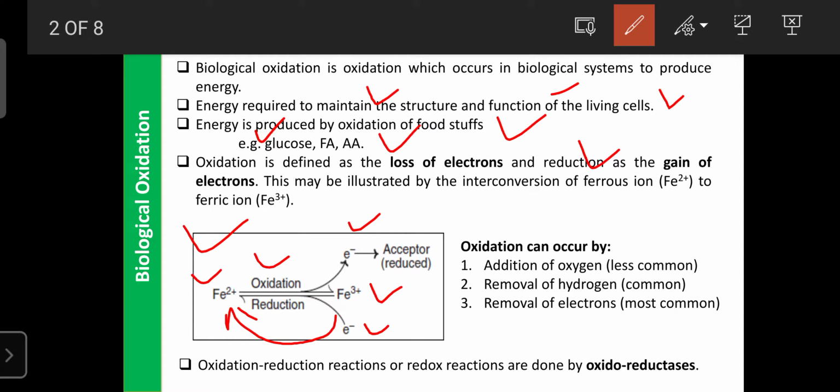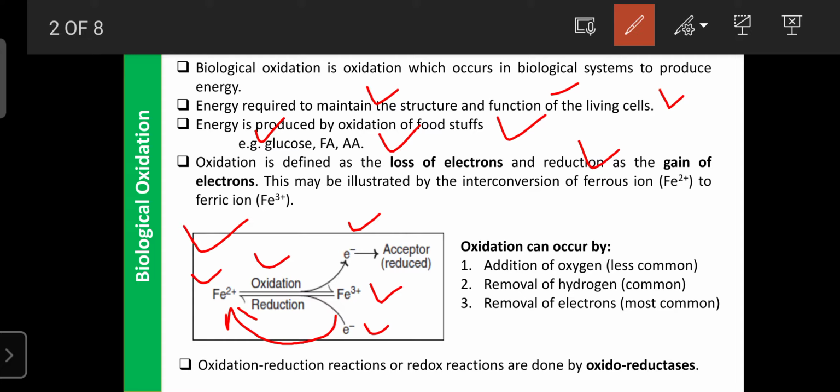So oxidation occurs due to addition of oxygen, removal of hydrogen, and removal of electrons, carried out during the oxidation of the biomolecule, which is responsible for producing energy or ATP.